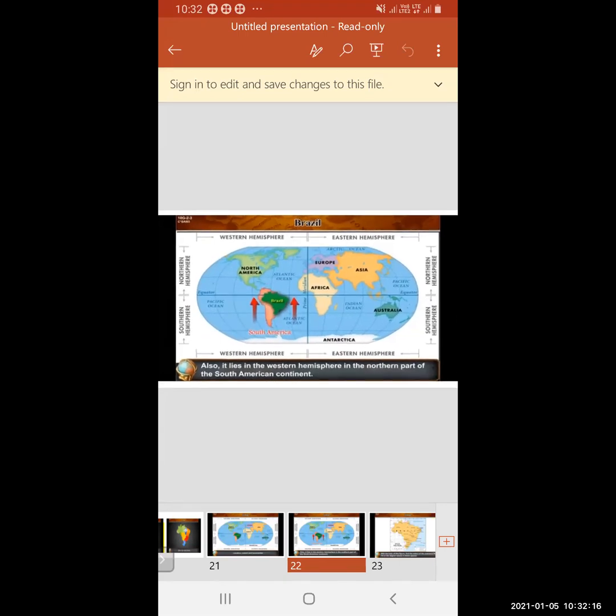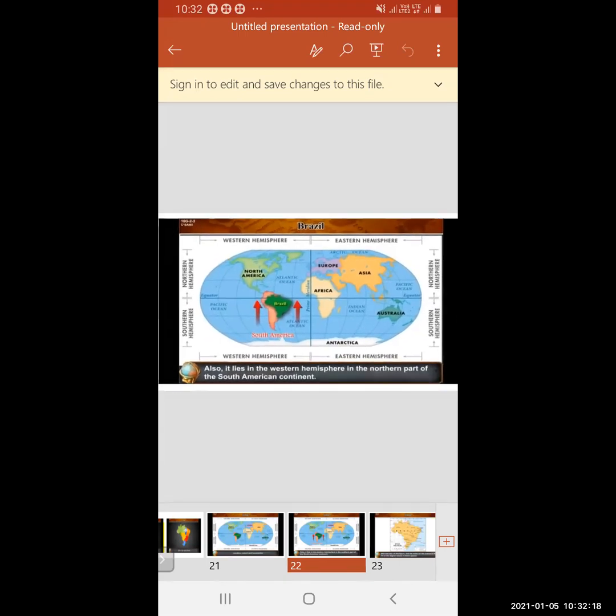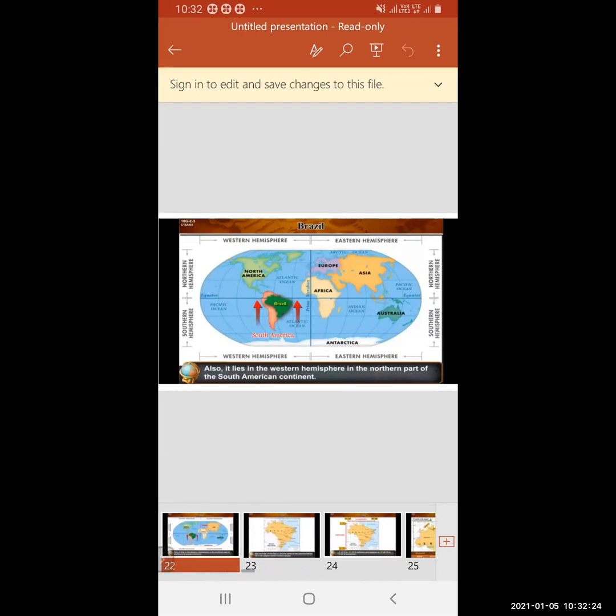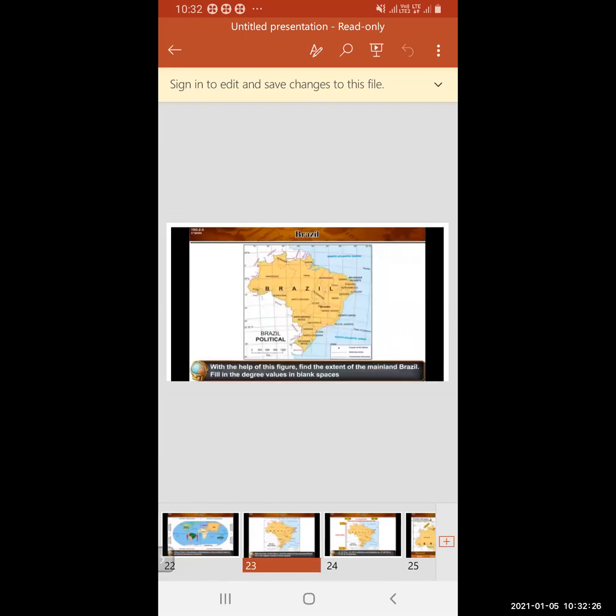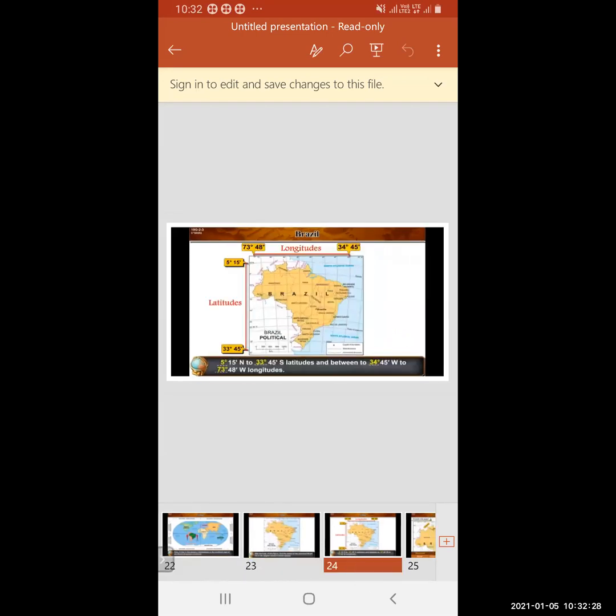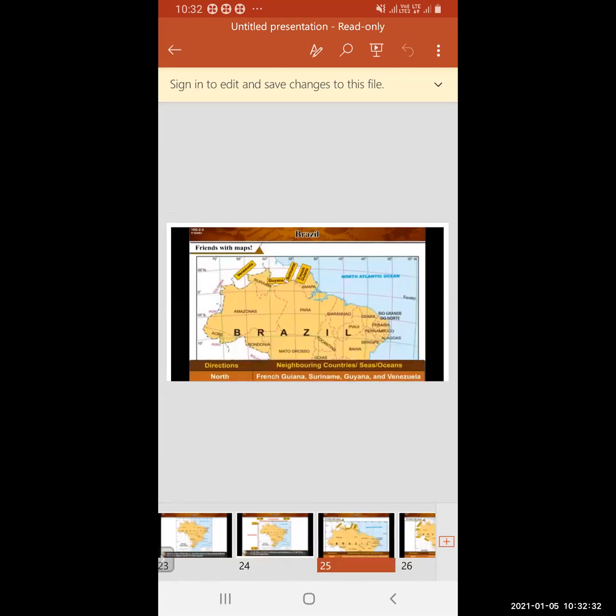So it lies in the Western Hemisphere in the northern part of the South American continent. So we have seen the longitude. Okay, now we will see which countries are towards the north of Brazil.